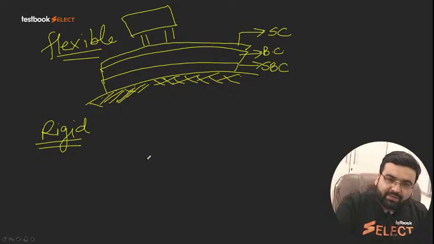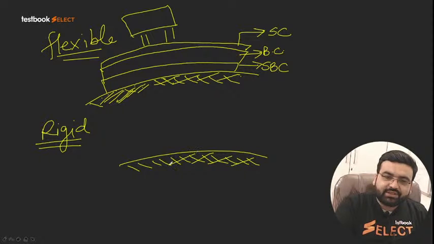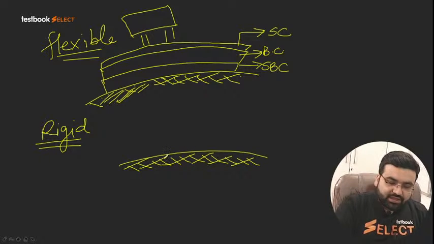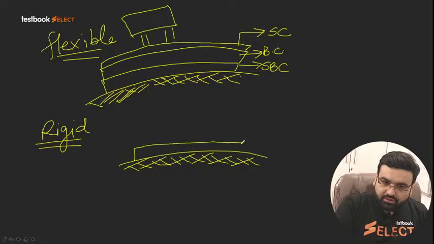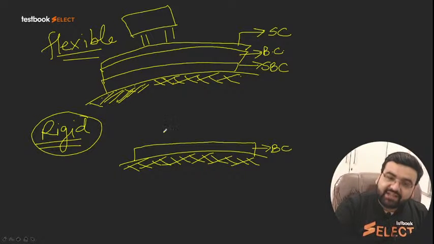In rigid pavement, this is the subgrade which has been compacted up to 95% of the gamma d max which is attained in the laboratories. Now we have this base course here. This is my base course. The sub-base course is absent in case of a rigid pavement. I will tell you the reason when I teach you the design of pavements.